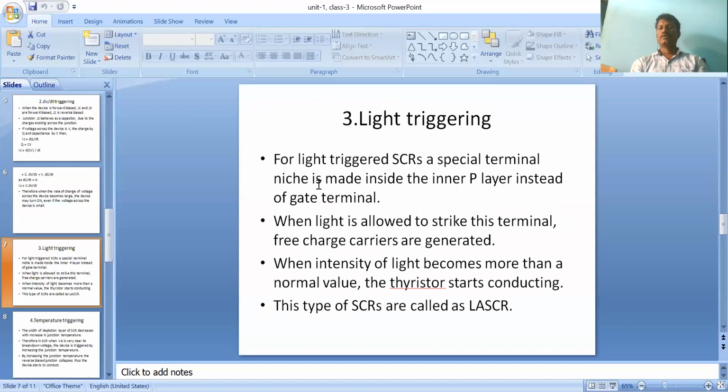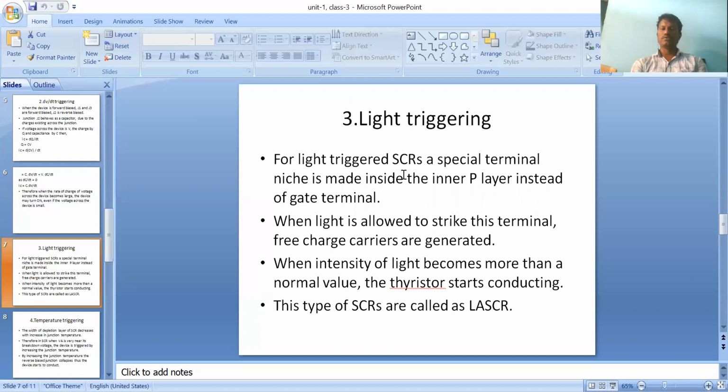The next method is light triggering. In light triggering, instead of a gate terminal, a special niche is made inside the inner P layer of a light-triggered SCR, and light is made to strike it. When the light intensity is more than the normal value, the SCR starts conducting.